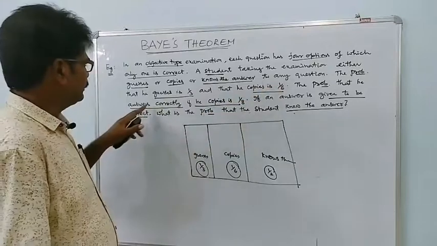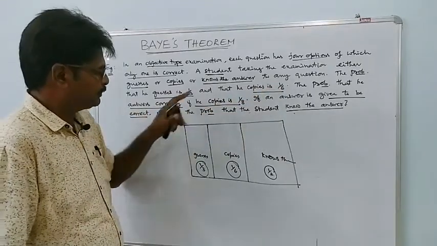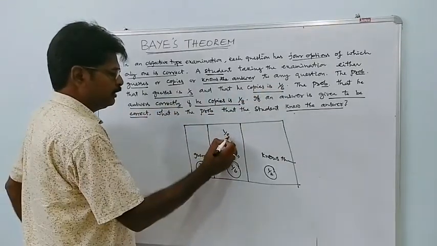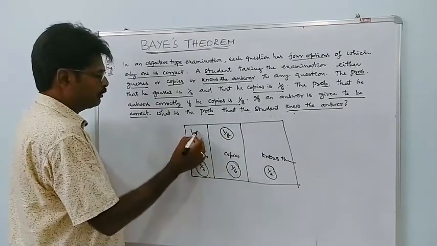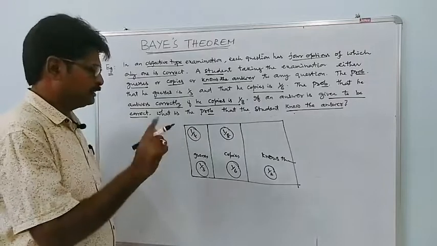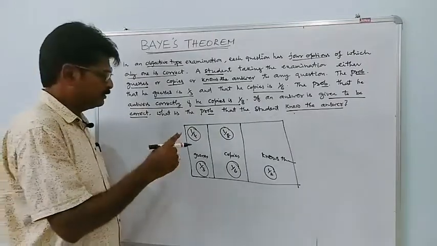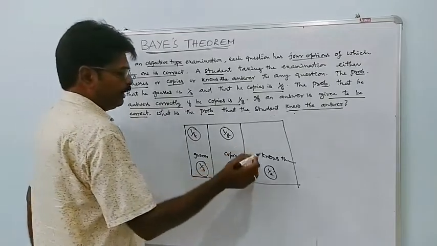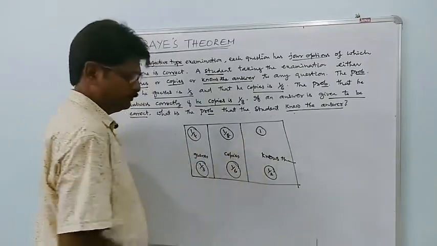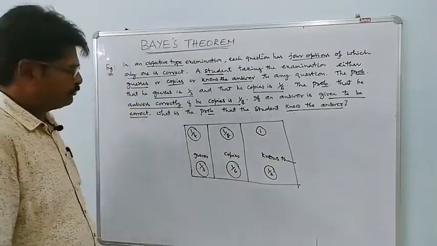The probability that he answers correctly if he copies is 1 by 8. If he guesses, it is 1 by 4, because out of 4, 1 is correct. And if he knows, it is always 1.